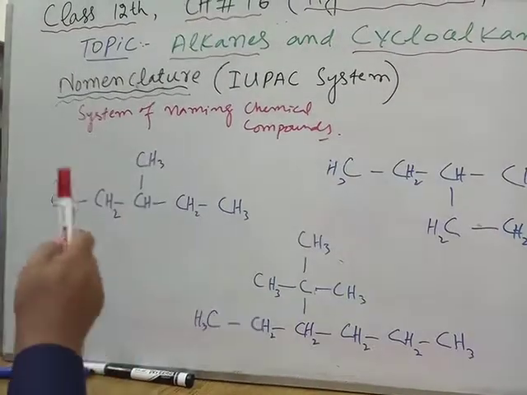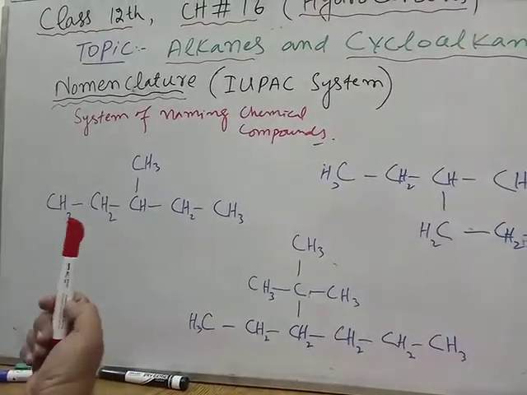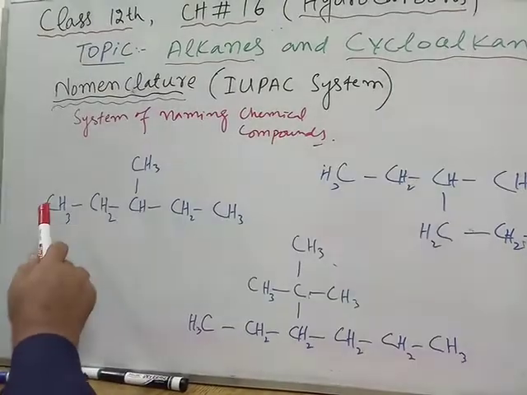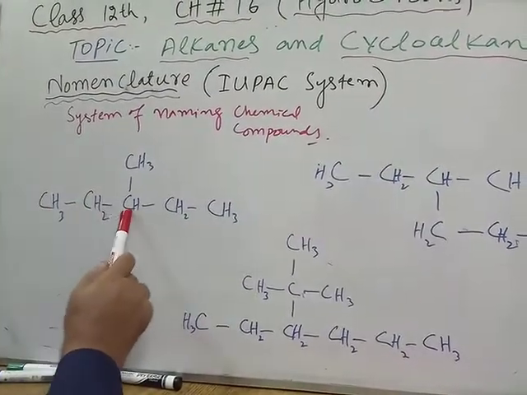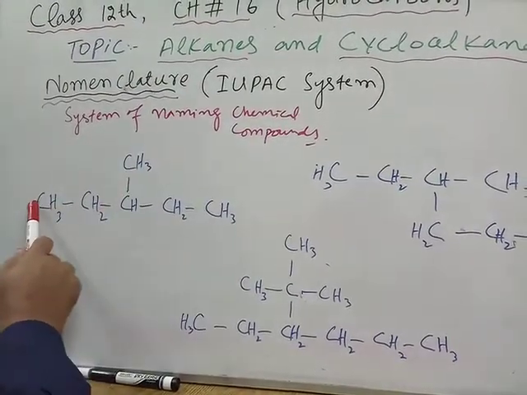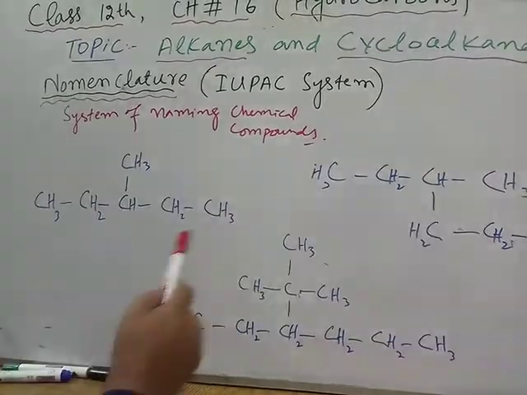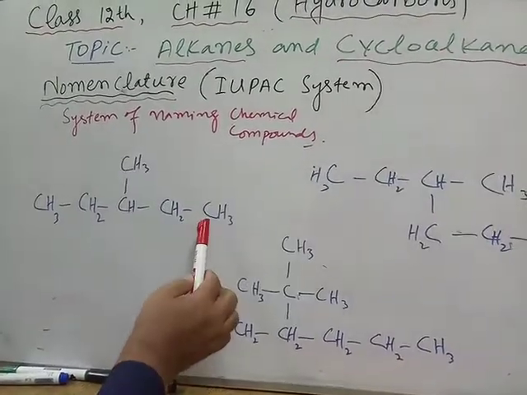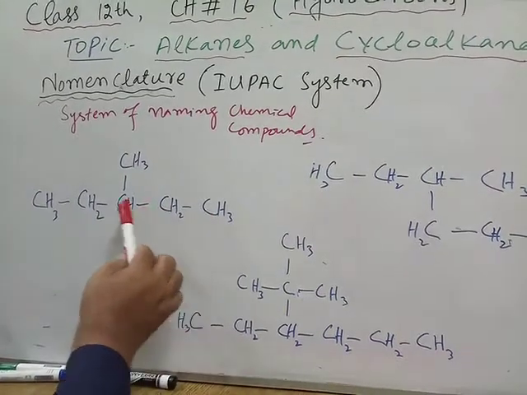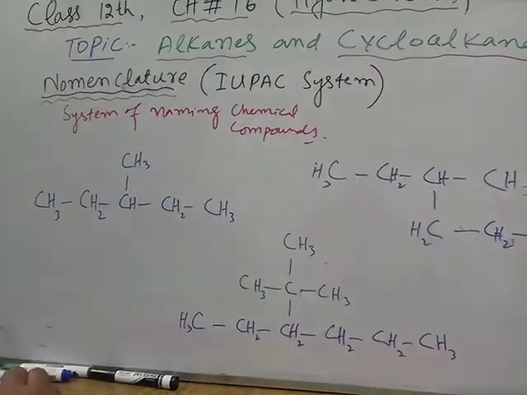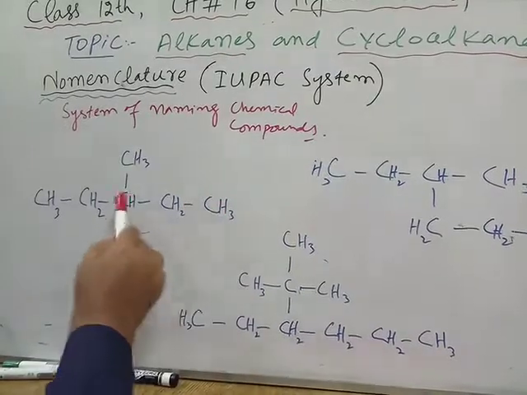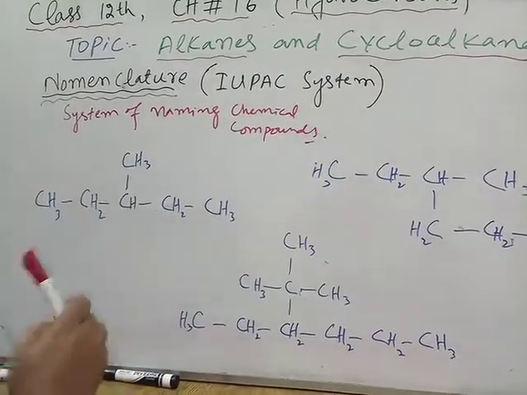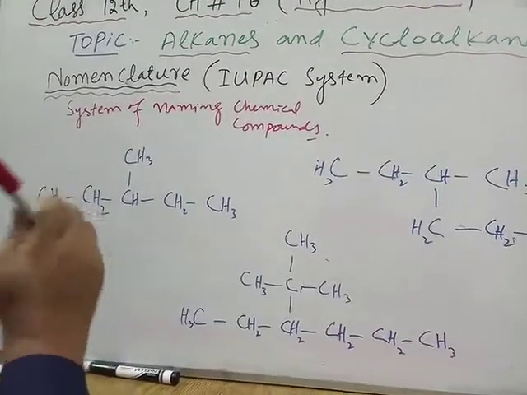Now let me select the longest chain. Let me count the number of carbon atoms to select the chain. If I select this chain, 1, 2, 3, 4, it contains 4 carbon atoms. If I select this chain, 1, 2, 3, 4, again 4 carbon atoms. So if I select this chain or this chain, it will give me a maximum of 4 carbon atoms.